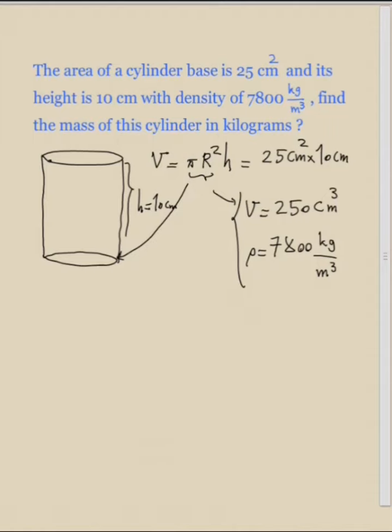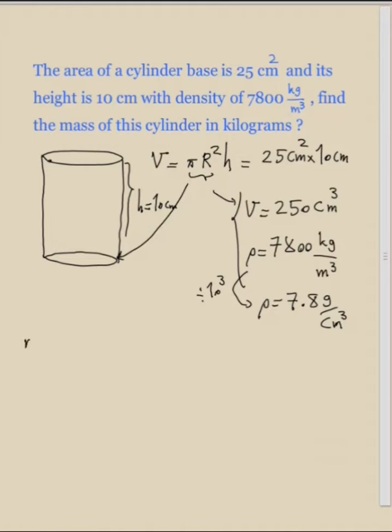But for convenience, we can convert the units of density, and if you convert it to grams per centimeter cube, you must divide that by 1000. So the answer is 7.8 grams per centimeter cubed. Now, as you see, the units match and centimeters cubed can cancel.